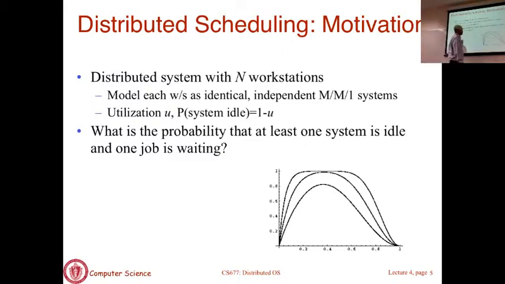And I'll explain this question in just a moment, but what this figure is showing is that the x-axis is the utilization of the system as a whole. It goes from 0% utilized to 100% utilized, so 0 to 1. And the y-axis is the probability with which this scenario will actually occur.